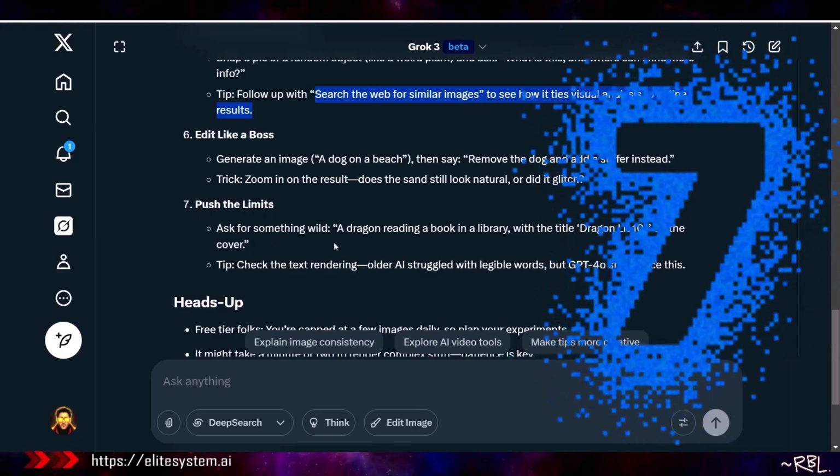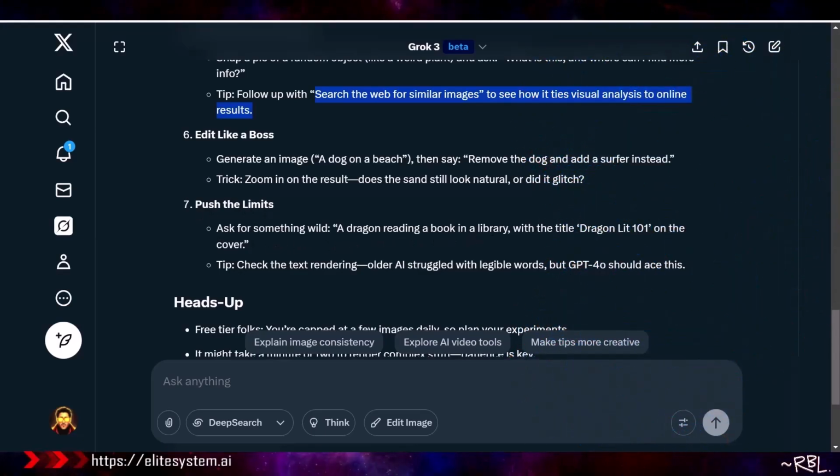Ask for something wild. A dragon reading a book in a library with "Dragon Lit 101" on the cover. This is interesting if you remember that text has always been an issue for most of the editors. They never get it right. So if this is straight, man, I can see a lot of things happening. Check the text rendering. Older AI struggled with legible words; GPT-4o should ace this.